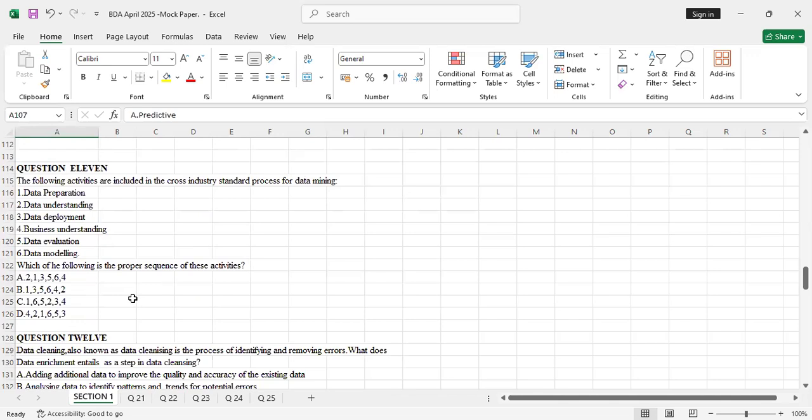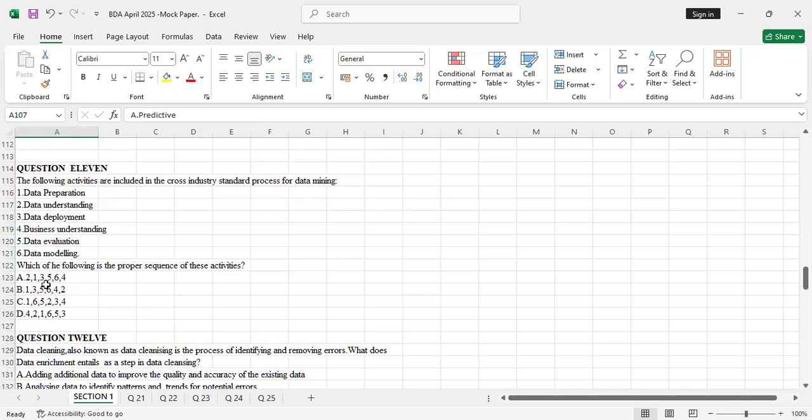In such questions, I'll advise you as a student, first you have to know these phases and you have to know the order. The easiest one to know is always the last one. The last one is always data deployment, because you do everything, then you deploy data. Once you know that, you can confuse the others, but data deployment is the last one.